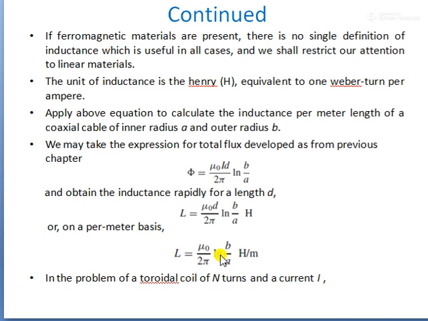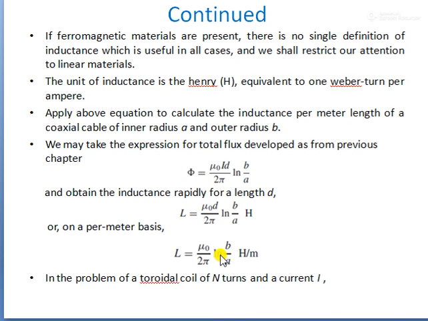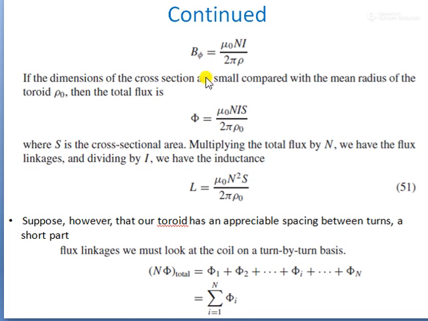Right, now the toroidal problem. In the toroidal case we consider n number of turns carrying a current I. Consider a toroidal ring with n turns carrying a current I. Let the radius of the toroid be rho.